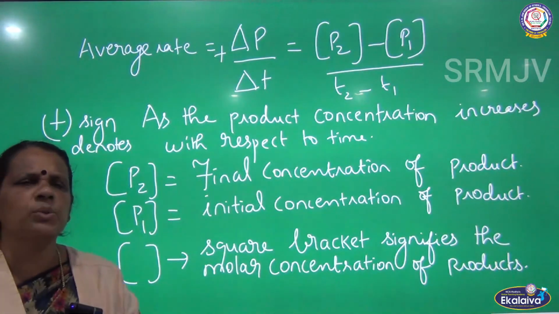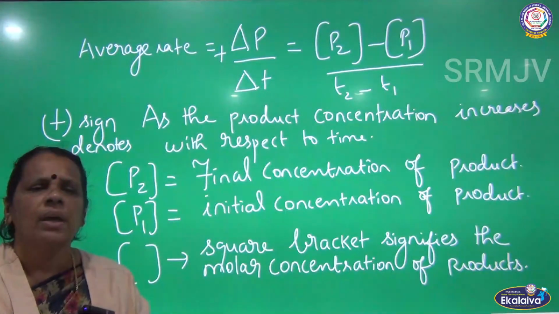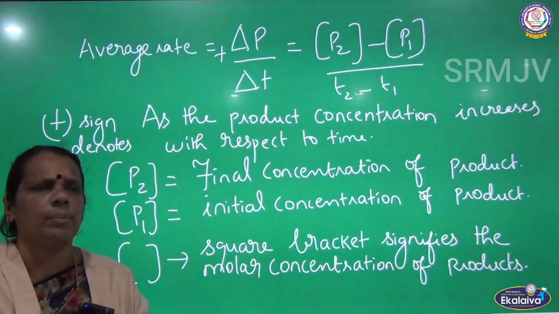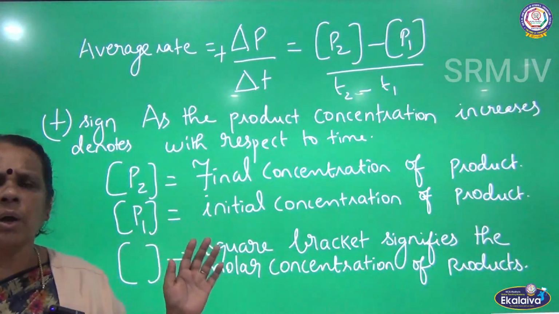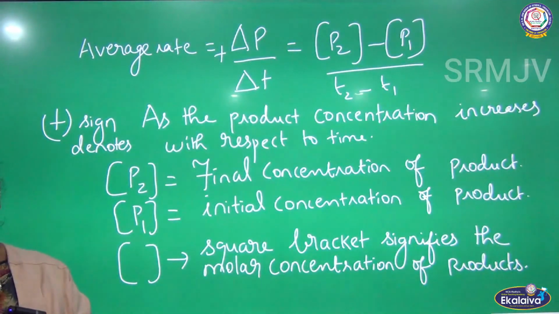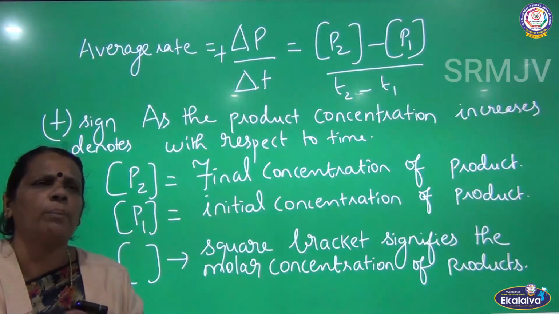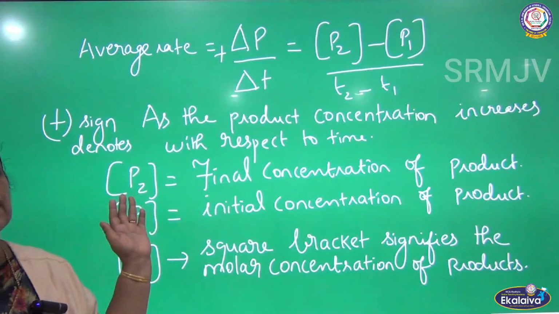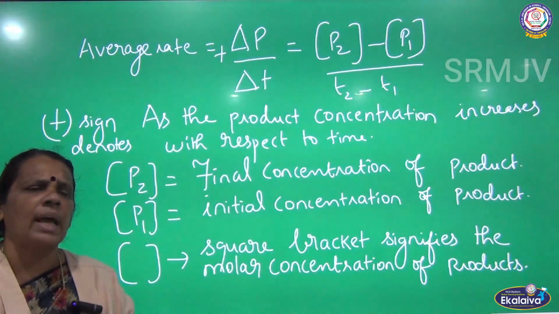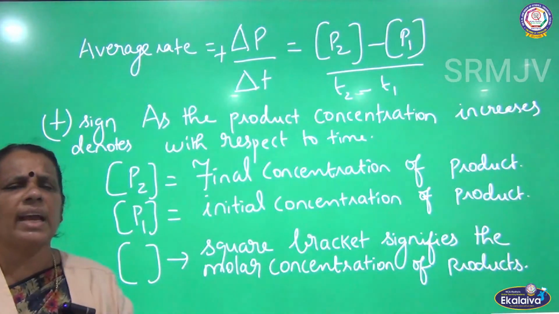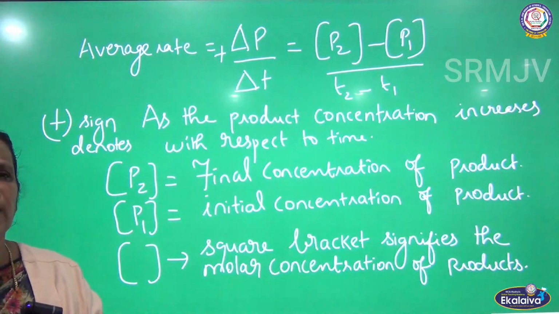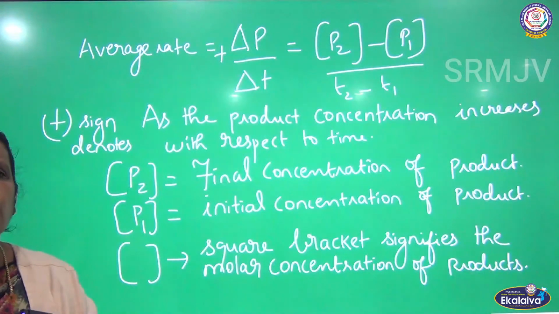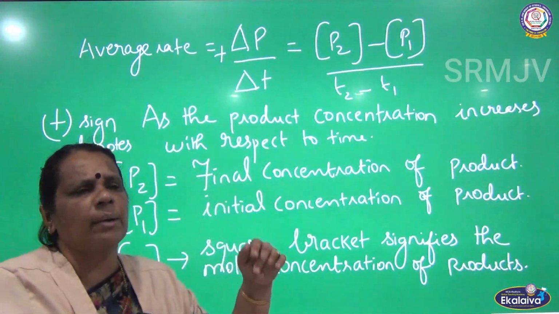The rate of the reaction can be measured either in terms of the concentration of the reactant or in terms of the concentration of the product. I have assumed R1 and P1 as the concentrations of the reactant and product at time T1, and R2 and P2 the concentrations of reactant and product at time T2. Based on this, I started to derive the expression for average rate. In terms of the reactant, when the reaction proceeds, the concentration of the reactant decreases, so decrease in concentration of R divided by time taken.